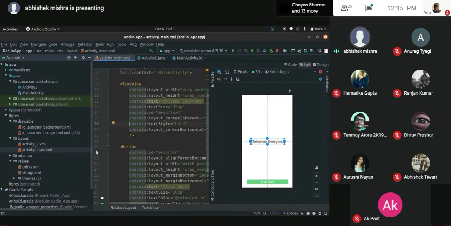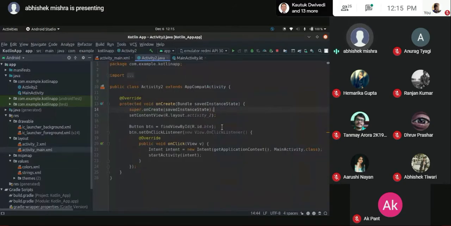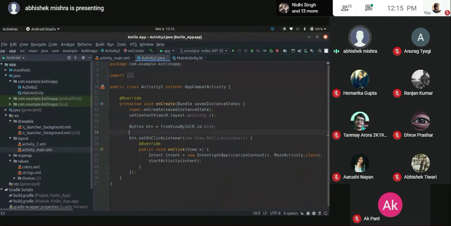If you want to set a functionality, you need to set this ID so that you can check where my element is and what is the use of ID. I'll just show you. Very simply, this is what an ID does. You create a button inside of your class and you tell it, okay, this button is related to the one I designed in the UI part. That is as simple as that.